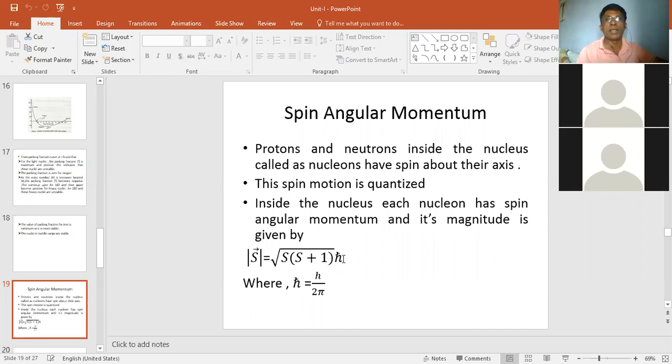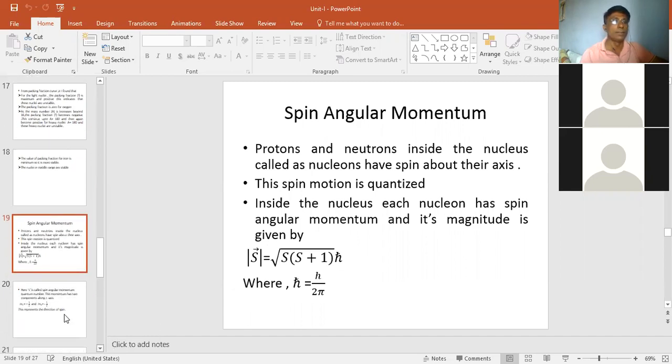Where h cross is what? Where h is the Planck constant. So h cross will be equal to h upon 2 pi. Okay, you have to remember this value of the spin angular momentum. They can ask this in the objective exam.